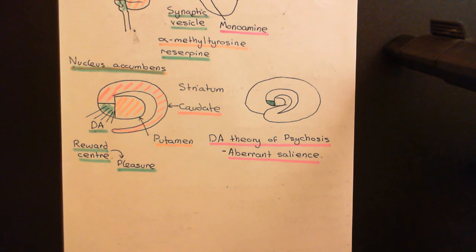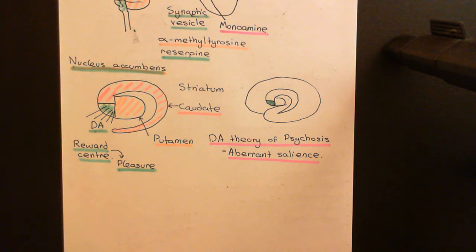Welcome back to this next video in which we are discussing amphetamine and methamphetamine. In this final video, we are going to try to understand why amphetamine and methamphetamine cause amphetamine psychosis. What we're actually going to be seeing is what's known as the dopamine theory of psychosis, also very much related to the postulate of aberrant salience.